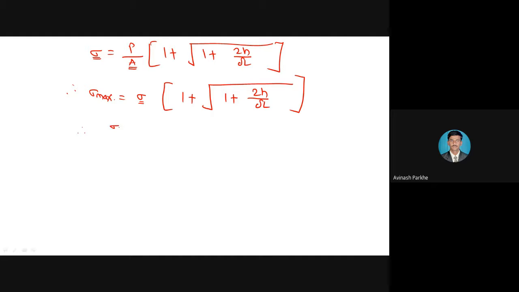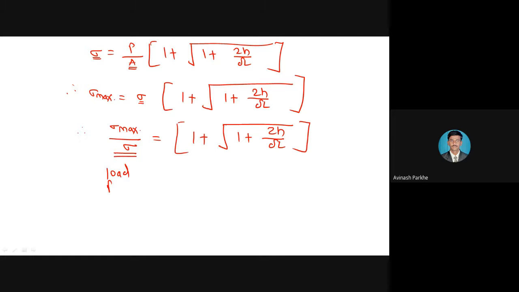Therefore sigma max upon sigma is equal to 1 plus square root of 1 plus 2h divided by delta L, and the sigma max upon sigma is called the load factor, which is represented by small n.